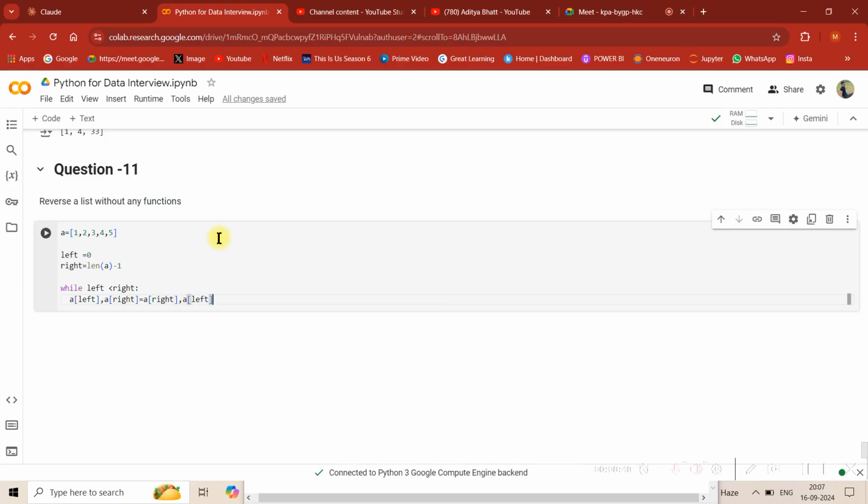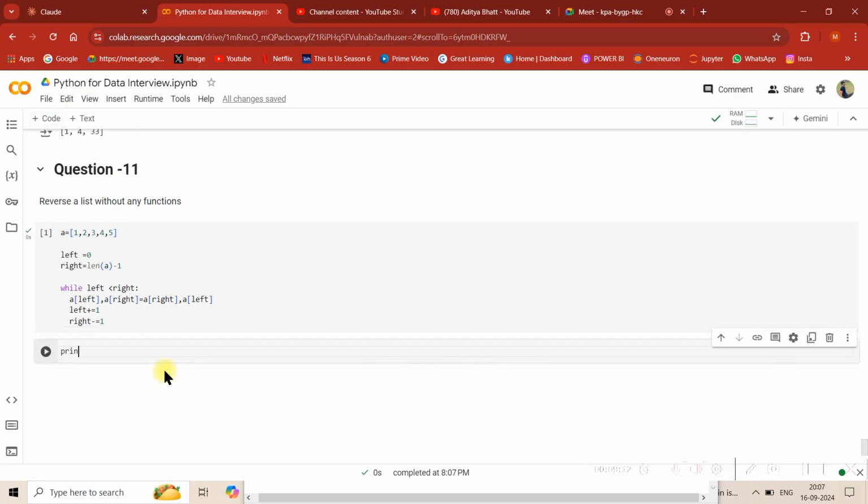Then it needs to increase left by 1 because it needs to move in this direction, and right it needs to subtract by 1. And what we need to do is we need to do this. Let's just run this. Okay, and let's just try to print a.